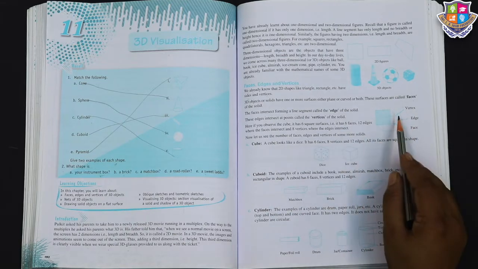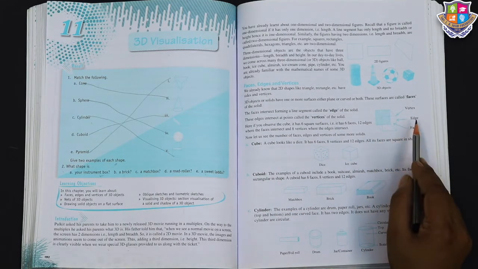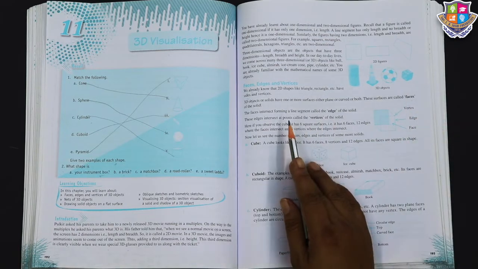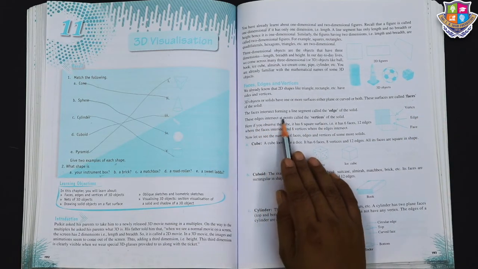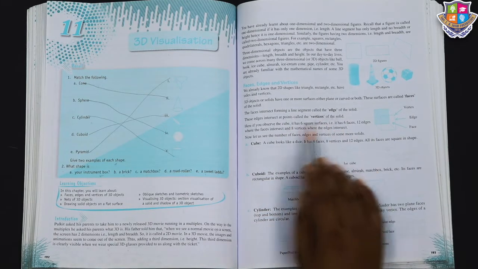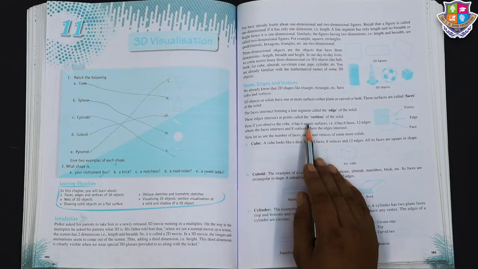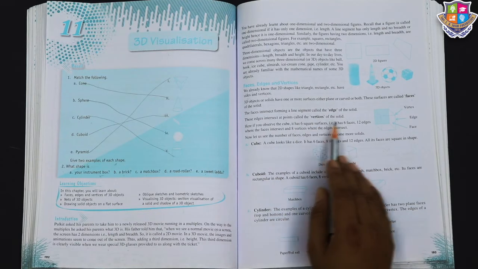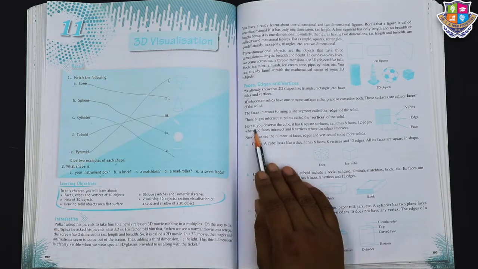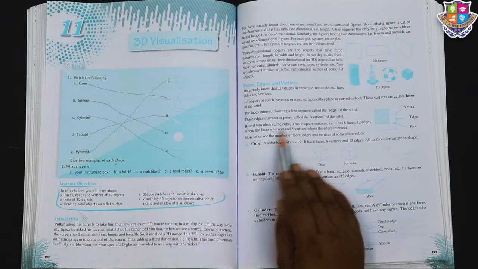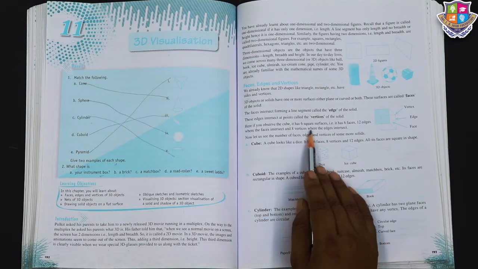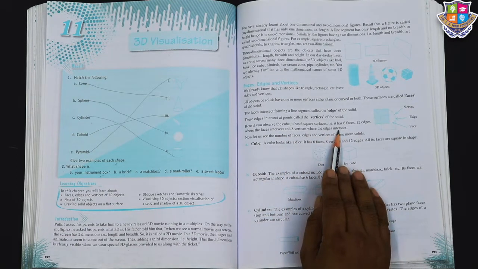Then where is the vertex? Here is the vertex. This line is called the edge. And this, which you can see on the front side, is the face. So these edges intersect at a point called the vertex of the solid. If you observe the cube, it has 6 square surfaces, so it has 6 faces and 12 edges, and 8 vertices where the edges intersect.